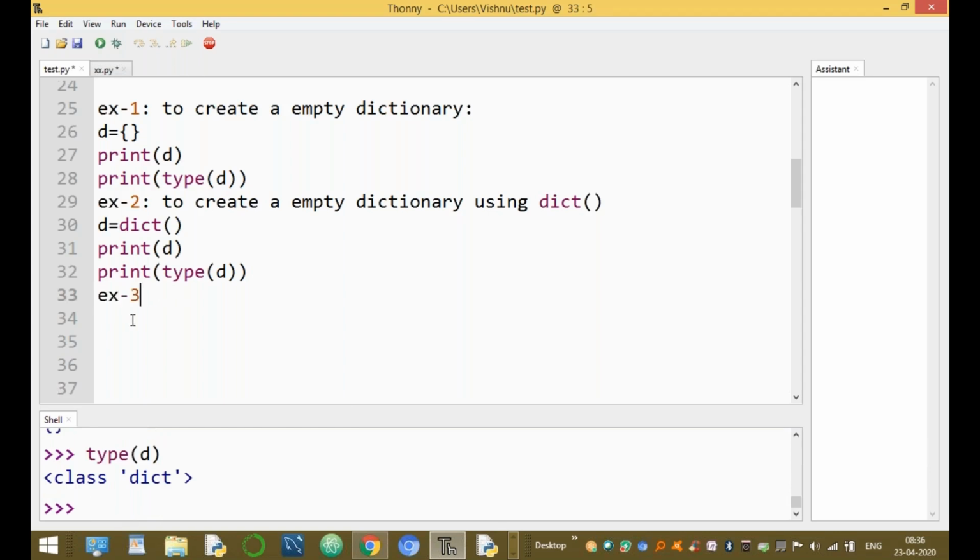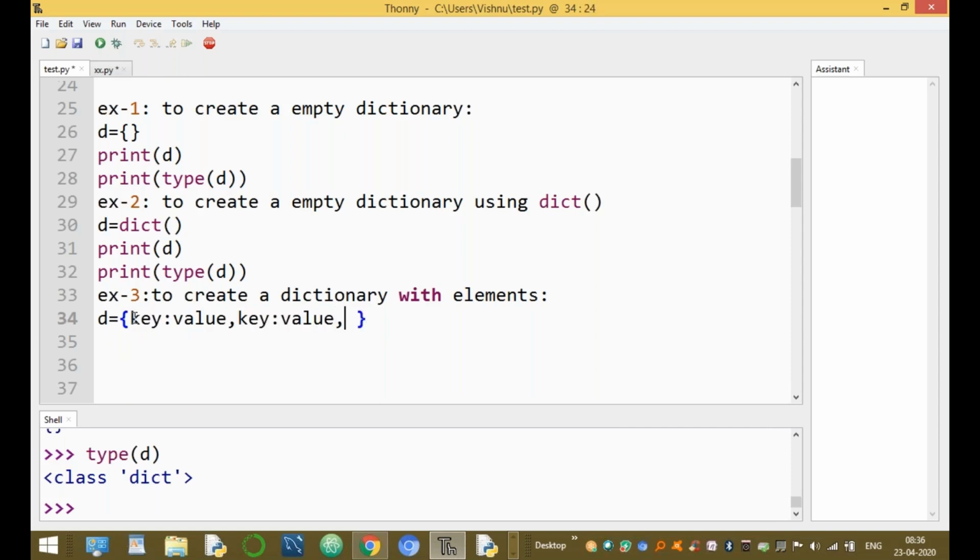The next one is to create a dictionary with elements. Please observe this point. Dictionaries are created by using key and value pairs. D equal to curly braces, and inside the curly braces, first key colon value, then key colon value, again one more key colon value. This is using key and value pairs.